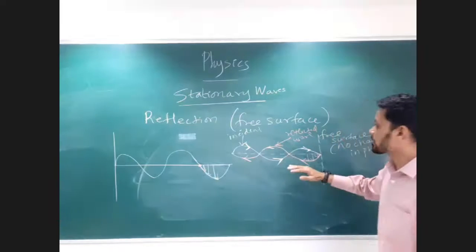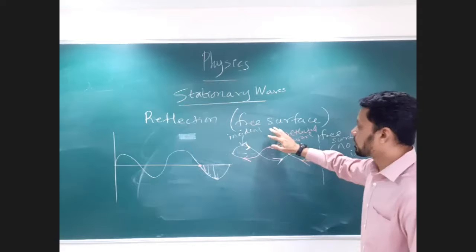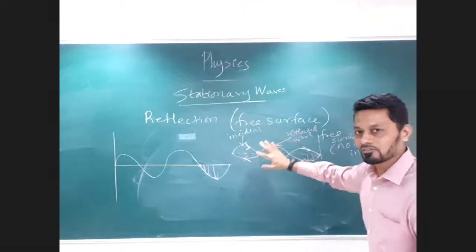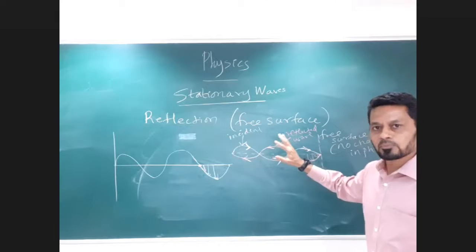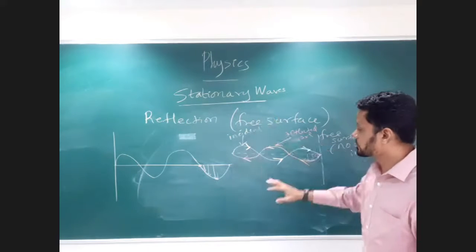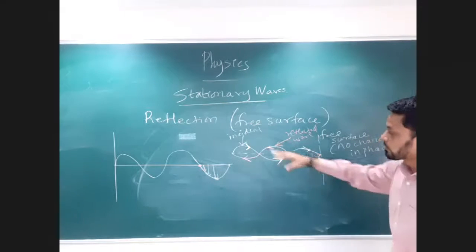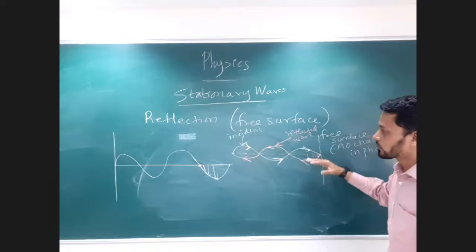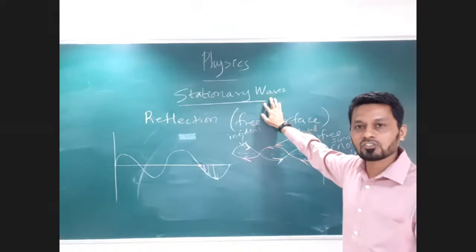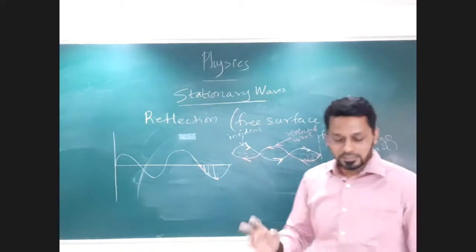So this represents the reflection of the wave from a free surface, and wherever they superimpose, or they get superposition, we get the stationary wave. So when you see this, you will notice that there are three loops, but all these loops are vibrating at their own position. That's why we get such a wave as the standing or stationary wave. Is that clear?